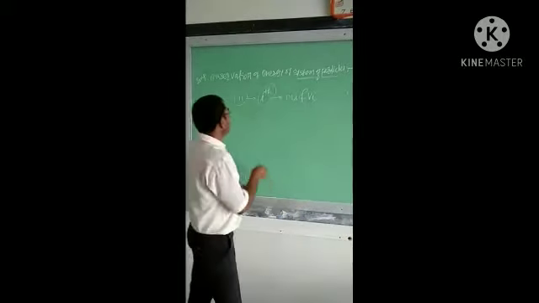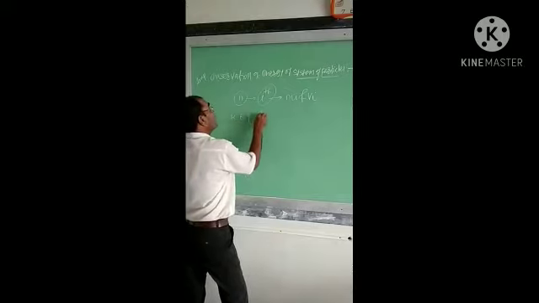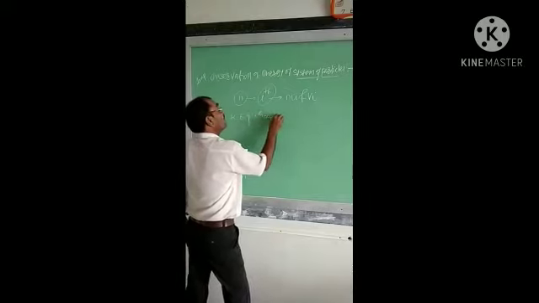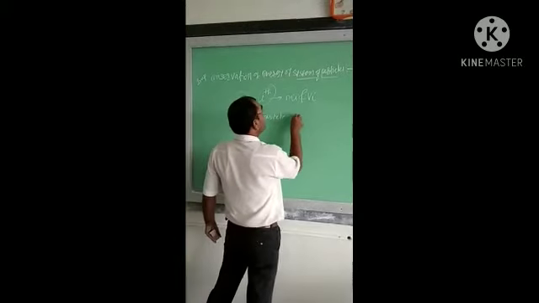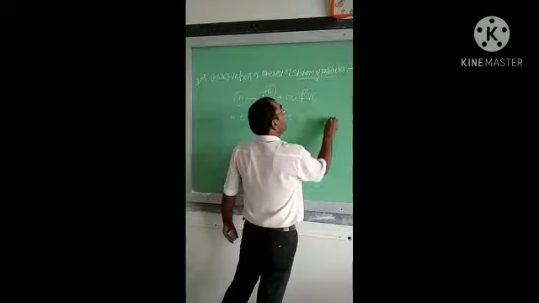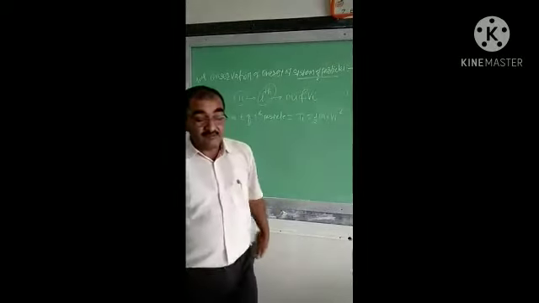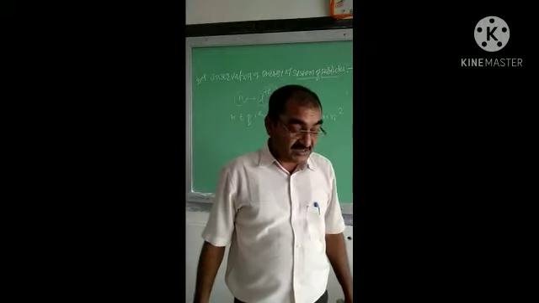Then the kinetic energy of the ith particle is Ti equal to 1/2 mi vi square. That is the kinetic energy, nothing but half mass into square of velocity.